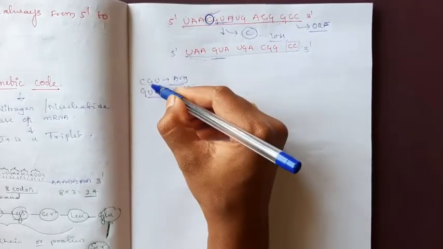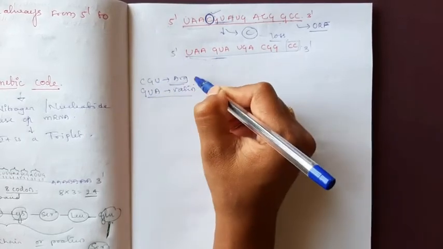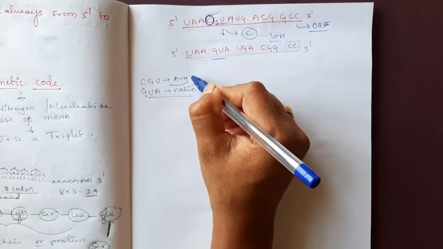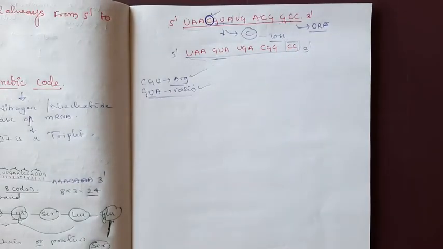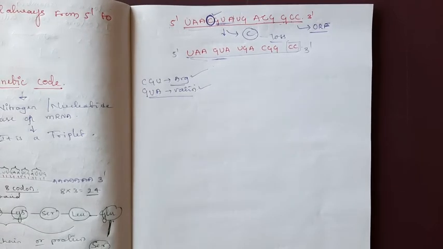Means instead of CGA, GUA comes, means ultimately instead of arginine, valine comes in the polypeptide chain. Means the quality of the protein will change, means the function of that protein will change, whole the protein becomes different.